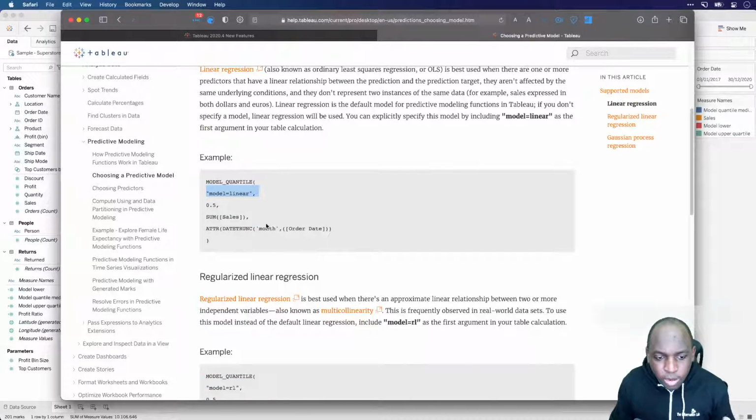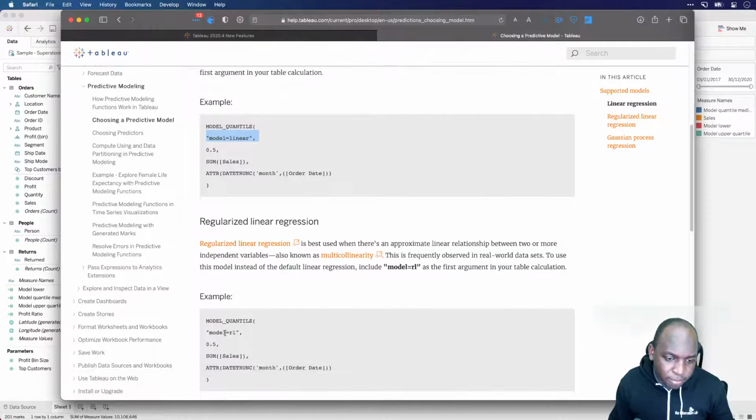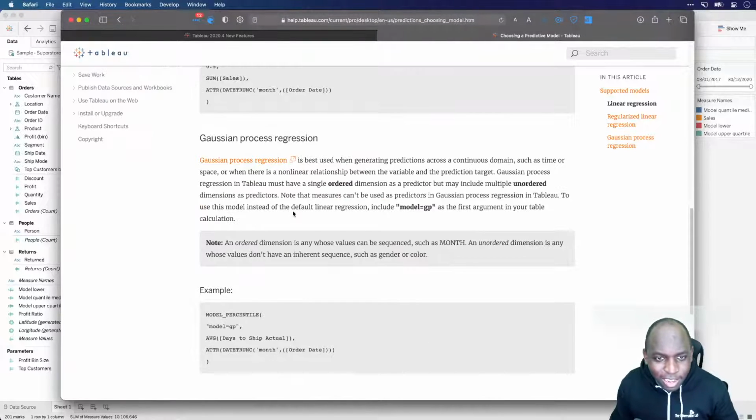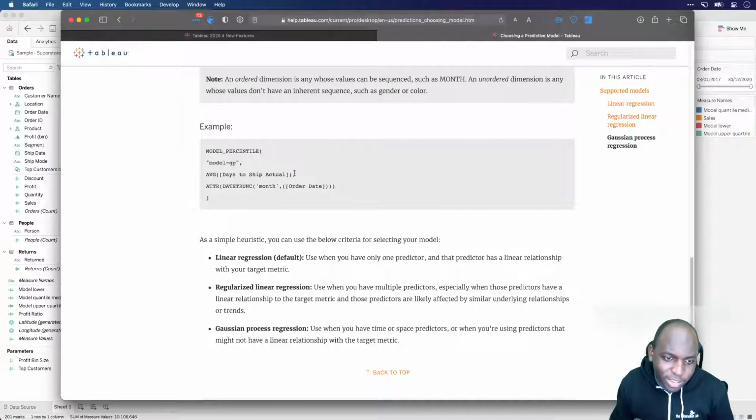So this is model linear, model RL, which is regularized, I can't say it now, regularized linear regression. I read that as regression for a second. I think I'm getting aggravated now.